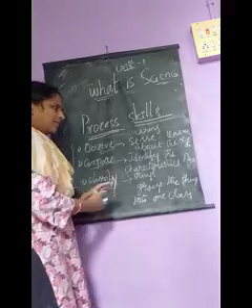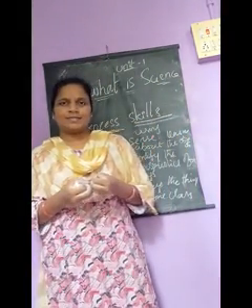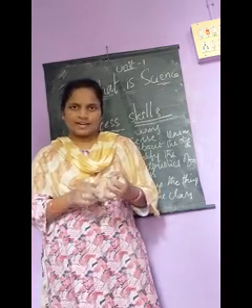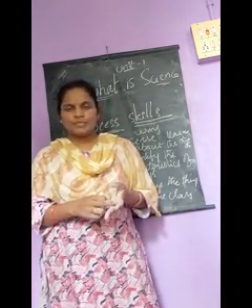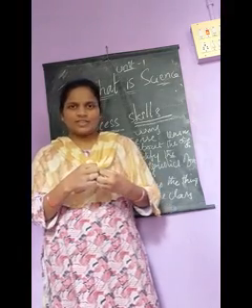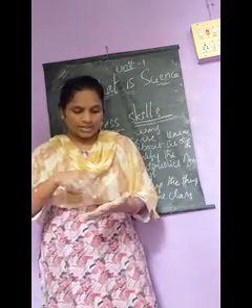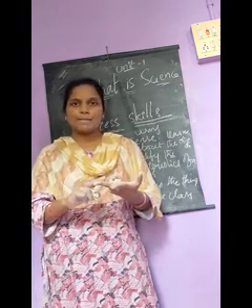Otherwise, for knowing better, we will collect some seeds: jowar, cereals, rice, Bengal gram, red gram. All these will be mixed. What is observation here? We must observe what those are. These are all seeds. That is the first step. Next, compare.